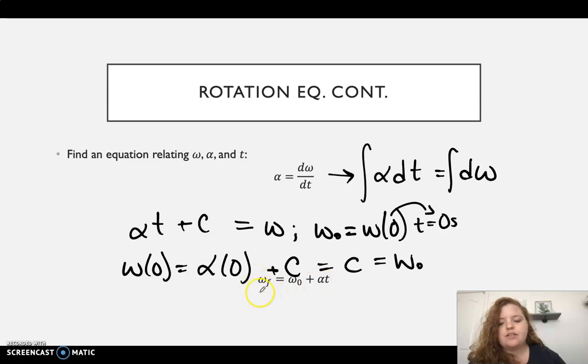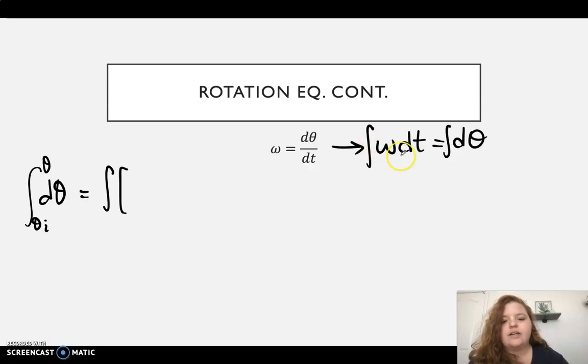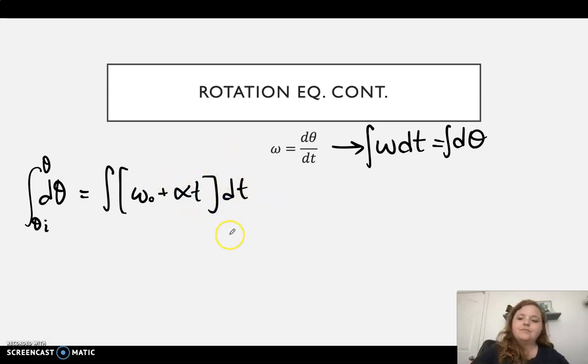Okay, so we're going to plug this in as omega here. So omega naught plus alpha t dt. Okay, so this will be from ti to t, and then we'll take t sub I to 0.